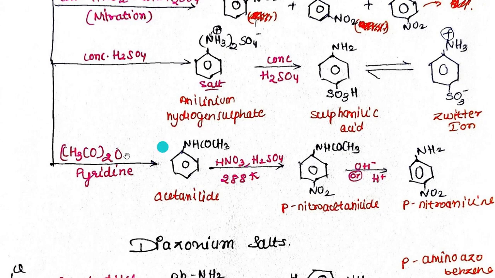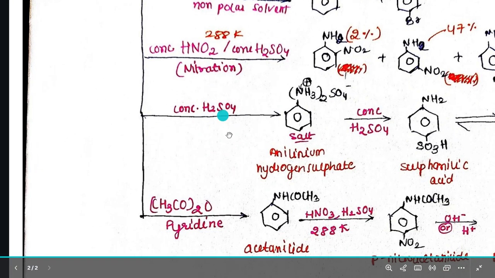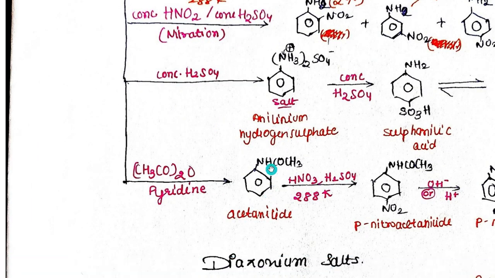Important. Now coming to aniline reacting with (CH3CO)2O in presence of pyridine. Then what will happen? We already have NH2 in aniline, so NHCOCH3 will get joined here.